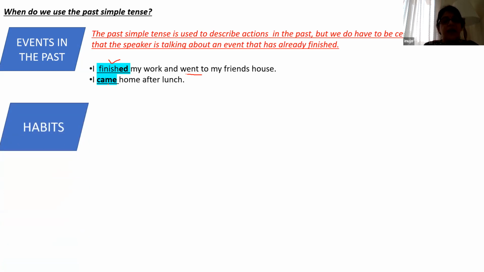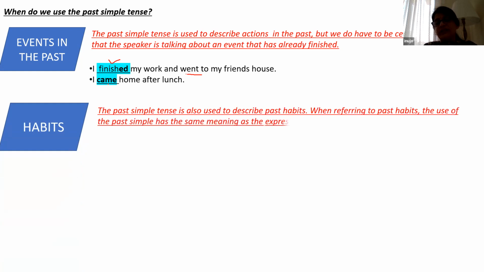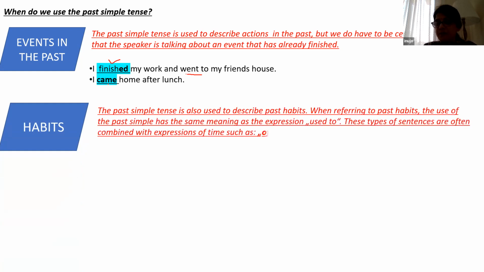Now, habits. There are certain habits that are in the past. For example, the past simple tense is also used to describe past habits. When referring to past habits, the past simple has the same meaning as the expression used to.